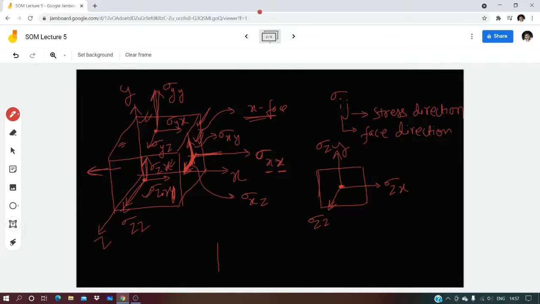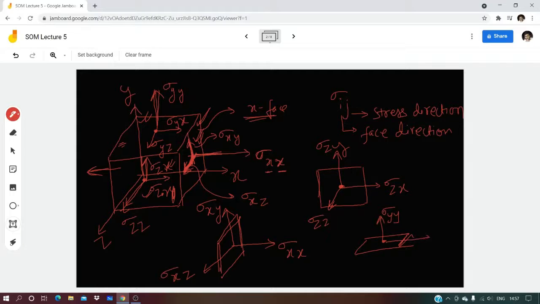when you take this face number 2, which is perpendicular to the x direction, there can be stress sigma xx, stress in the x direction, sigma of x face in the z direction, sigma x face in the y direction. Similarly, for the top face, there can be sigma y face in the y direction, stress on the y face in the x direction, stress on the y face in the z direction.